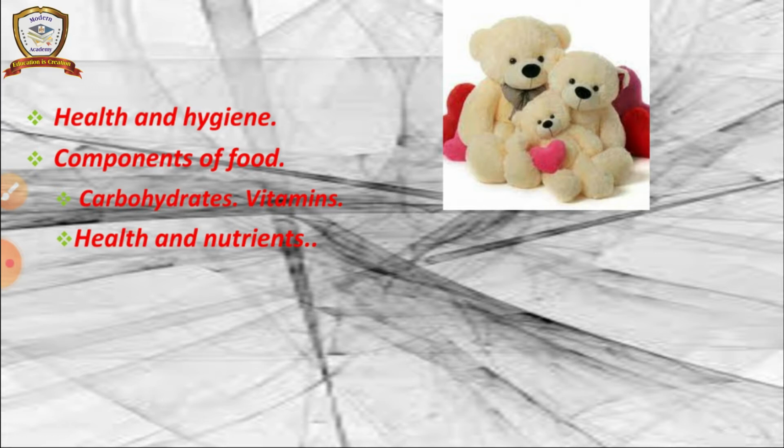Okay, and health and nutrients. Whatever we are consuming as food, especially what your mother prepares and gives, all of those are nutritious items. You should not avoid them. Instead, you can avoid burger, pizza, noodles and roadside pani puri, mushroom chilli and chilli chicken. These all you can avoid. But what your mother prepares and gives, you should not avoid. Instead, you should say, very good ma, thank you ma, I loved it. Like that you have to say and you have to eat that.